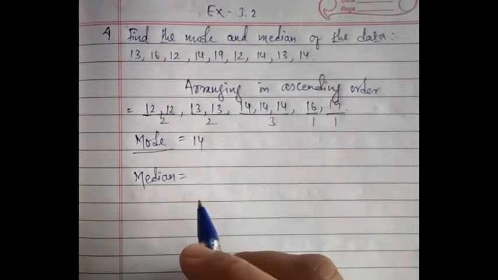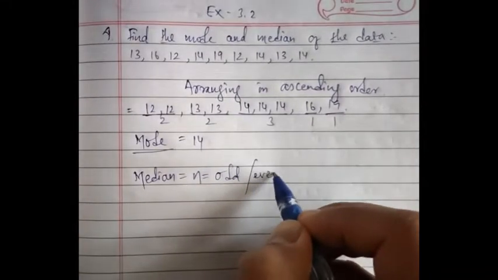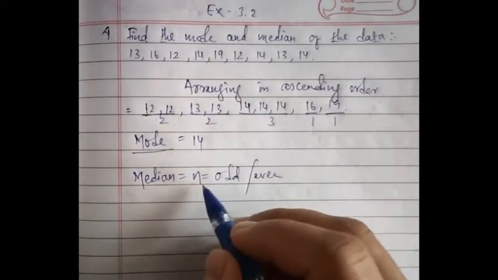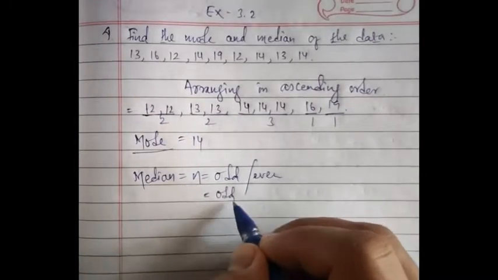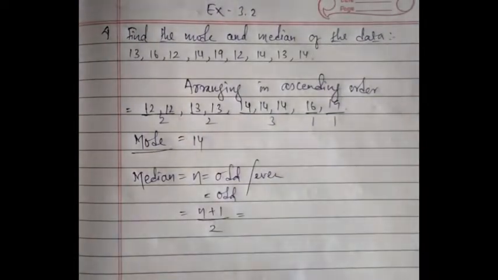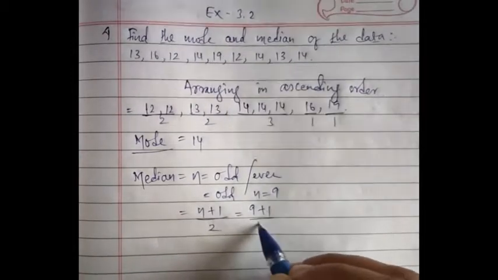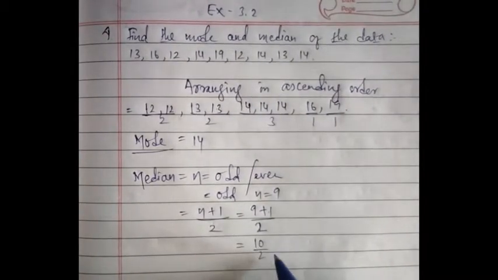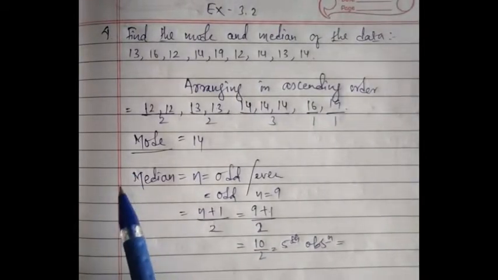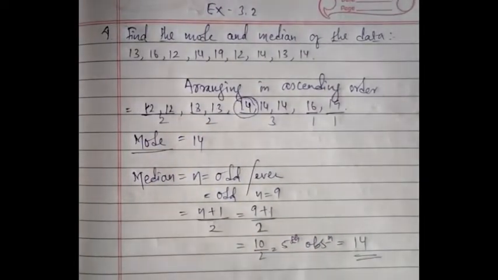To find the median, first of all you have to observe whether the number of observations n is odd or even. So 1, 2, 3, 4, 5, 6, 7, 8, 9. So our n is odd, right? To find the median when n is odd, we have to do (n plus 1) by 2. n is 9, so 9 plus 1 is 10, divided by 2. It is in the fifth observation that you are going to get the median, that is 1, 2, 3, 4, 5. It is 14. Simple, right?